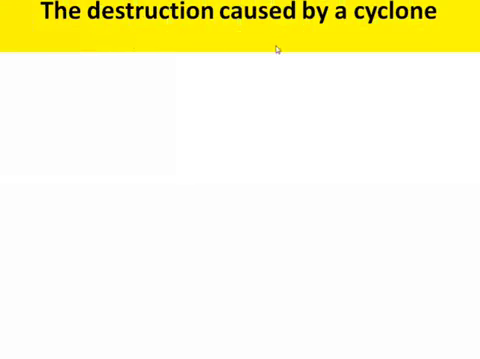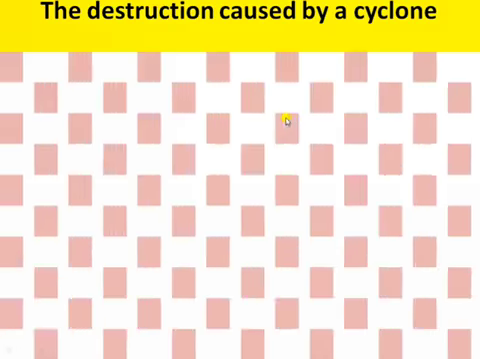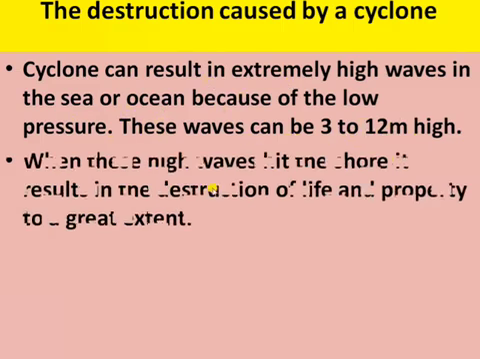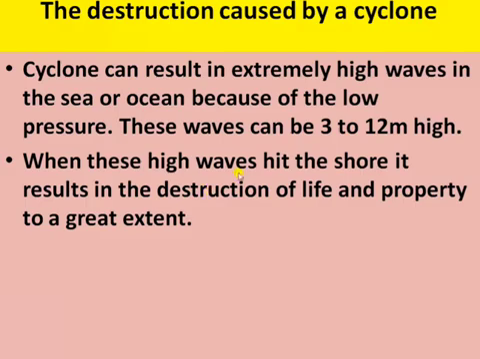Okay. Next is the destruction caused by the cyclone. What are the destruction caused by cyclone? So, cyclone can result in extremely high waves in the sea or the ocean because of the low pressure. So, these waves can be 3 to 12 meters high. When these high waves hit the shore, it results in destruction of life, destruction of property of that particular place.